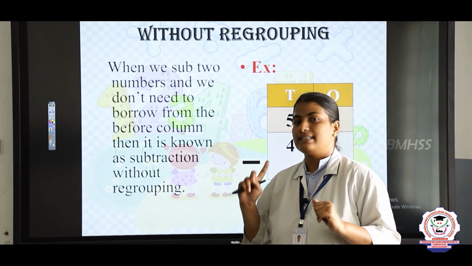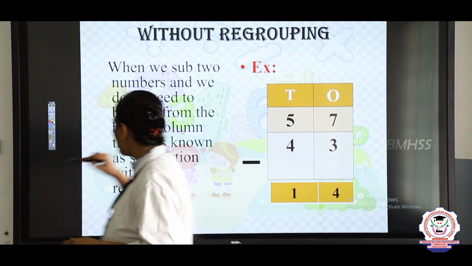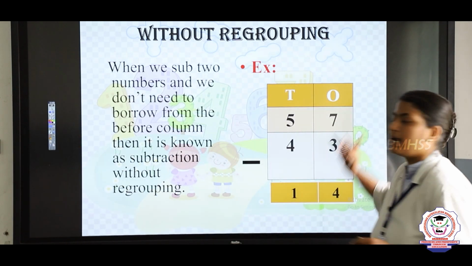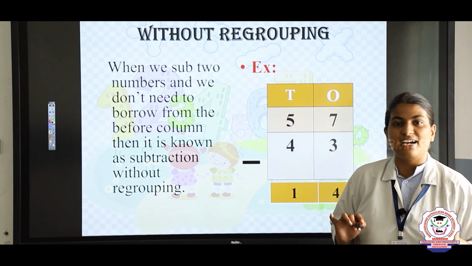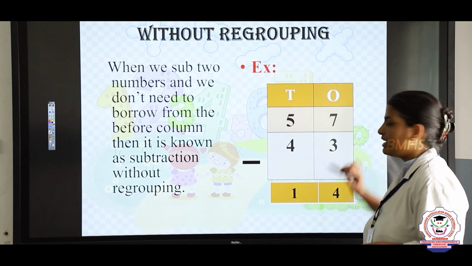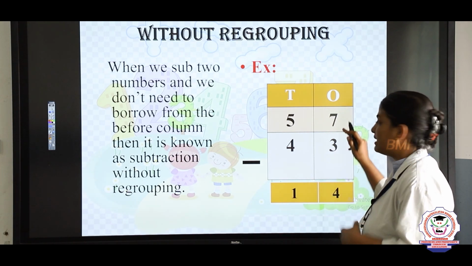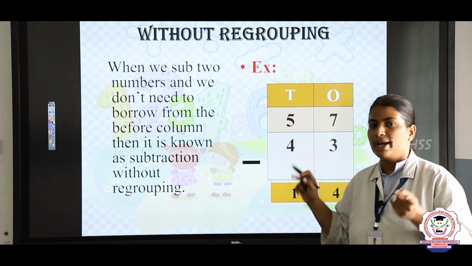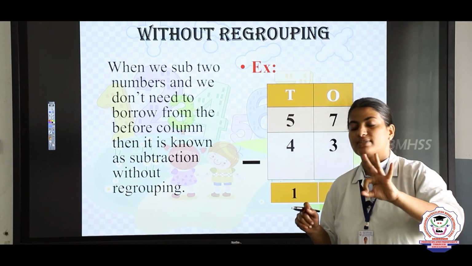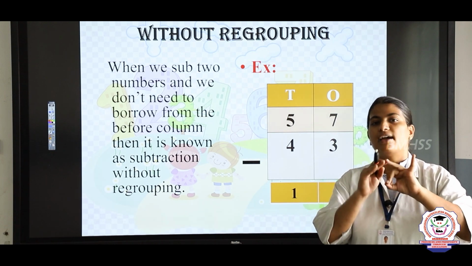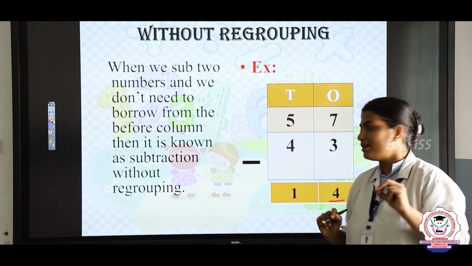Now let us see the sum, you will understand it better. So the numbers in the ones place. What are the numbers in the ones place, Anya? The numbers are 7 and 3. So which number must be in your mind? Number 7. The first number must be in your mind. So 7 in the mind, 3 in the finger. 7 before, 6, 5, 4. So the answer is 4. Okay children.